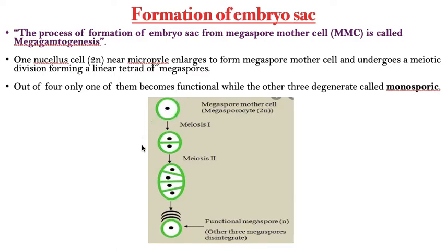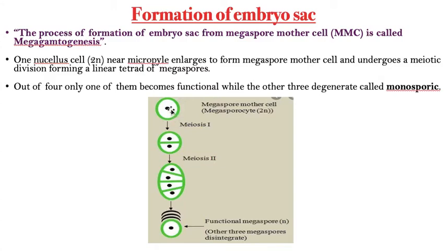Now when it undergoes division, four cells are formed. In this 50 chromosomes, in this 50, in this 50, and in this 50. That means the parent has 100 chromosomes, whereas the daughter cells have only 50, 50, 50, 50 chromosomes. That means the number of chromosomes is reduced to half. That's why meiosis is called reduction or reductional division.